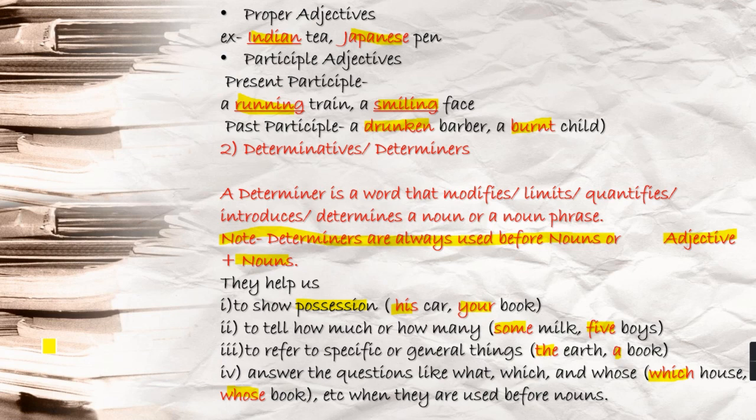To tell how much or how many. You see, some milk, 5 boys, like this. To refer to specific or general things. When I say specific, what does it mean? The earth, the Ganges, the moon, a book, any book it can be, an import, any import it can be. That is general things. And yes, they help us to answer questions like what, which, and whose. Which house, whose book, these are examples. But be careful, determiners are used before nouns.